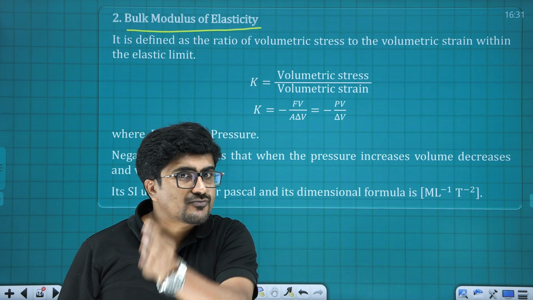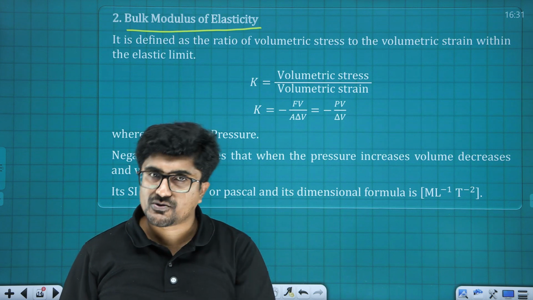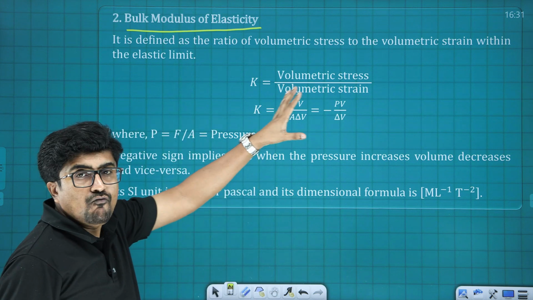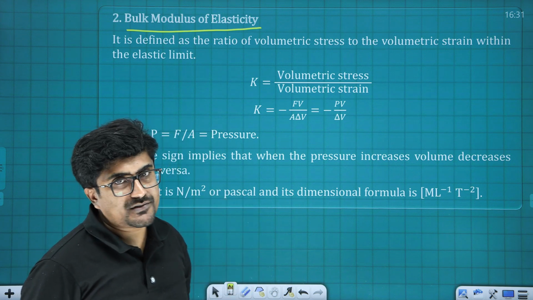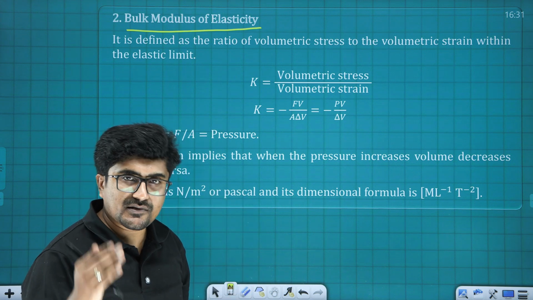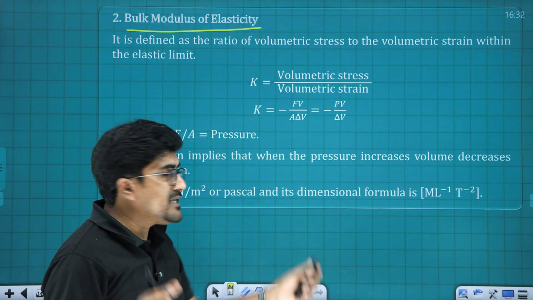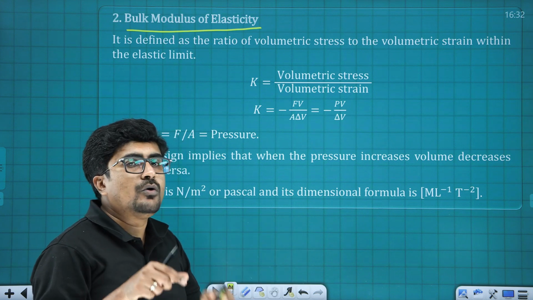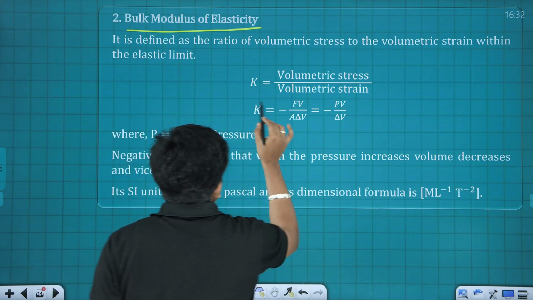That was normal stress upon longitudinal strain. Here it is going to be volumetric stress upon volumetric strain. Volumetric stress, what is volumetric stress that we know? Volumetric stress is change in volume upon original volume. So you can see the relation here.